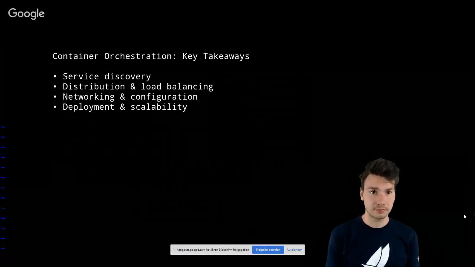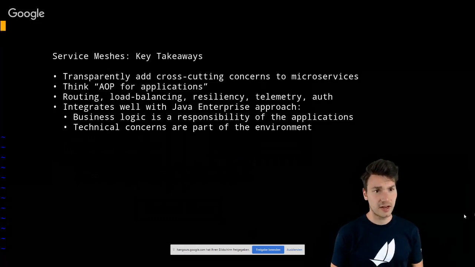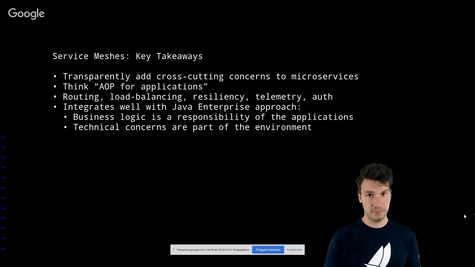Also, we have some deployment and scalability options. We can deploy a new version with zero downtime. We can scale up and down, having 1 replica, 2 replicas, 10, in a very simple way, in a declarative approach. What service meshes provide is they further add some cross-cutting concerns to our services in a transparent way. That means without changing our applications. So concerns such as resiliency, traffic management, observability, authentication, authorization, and so on and so forth.